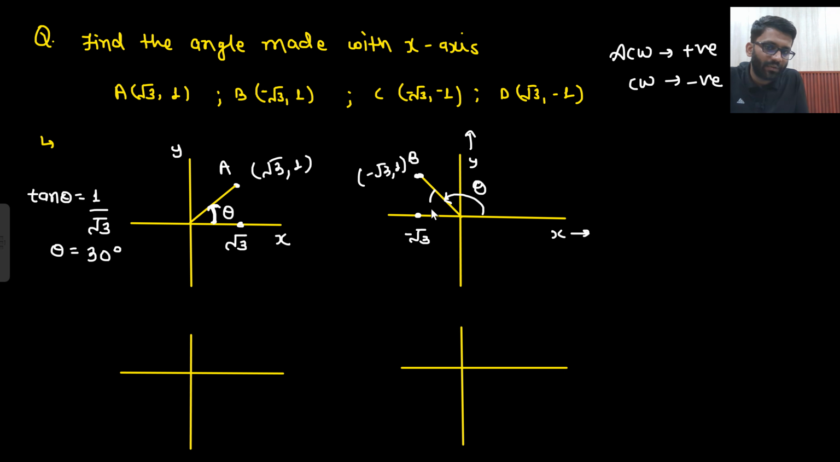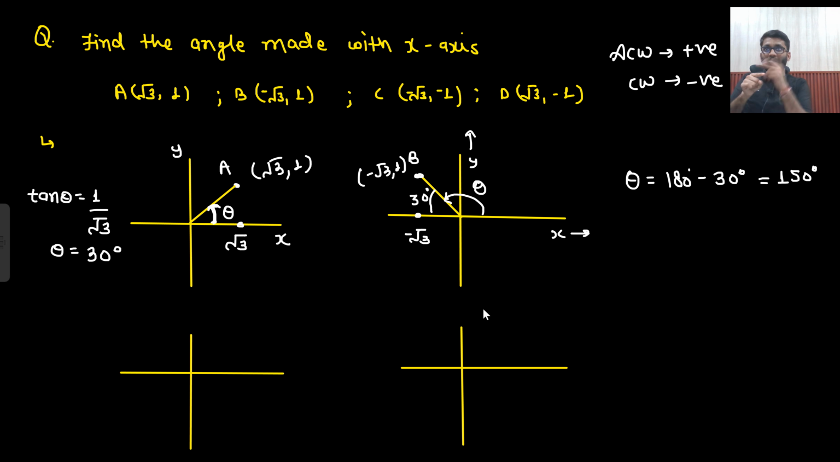So one thing I know: this length is 1, this length is root 3. So this angle is 30 degree. Are you getting this point or not? This angle is 30 degree and this angle is what I need to find. So what is my theta? Theta is 180 degree minus 30 degree. So what is the answer? 150 degree.